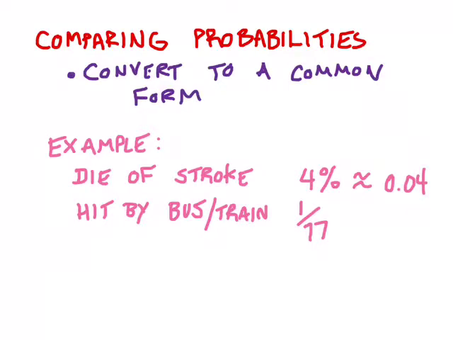And I can also convert my fraction to a decimal very easily by treating it as a division problem, 1 divided by 77, which I discover is about 1/100th. And that makes it really easy to prove that you are about 4 times more likely to die of a stroke than being hit by a bus or a train. So when we compare probabilities, it's really useful to be able to do these conversions so that we can convert them to a common form if they're not already in one.